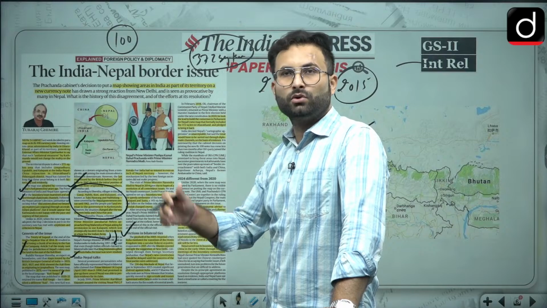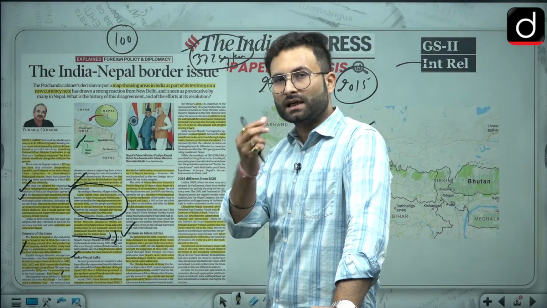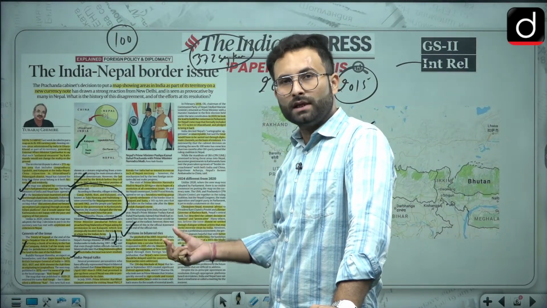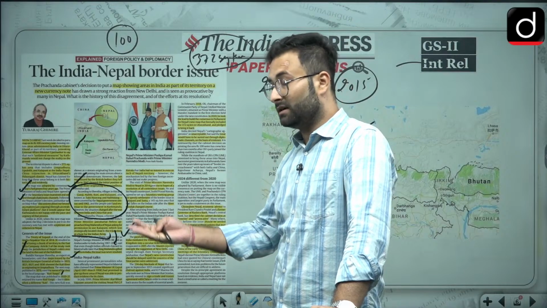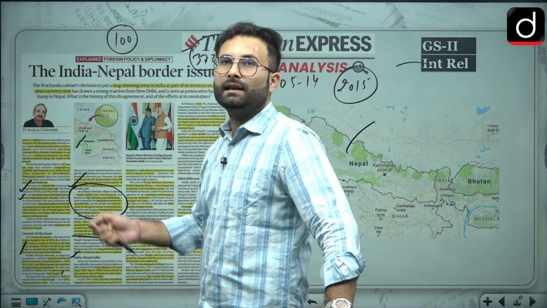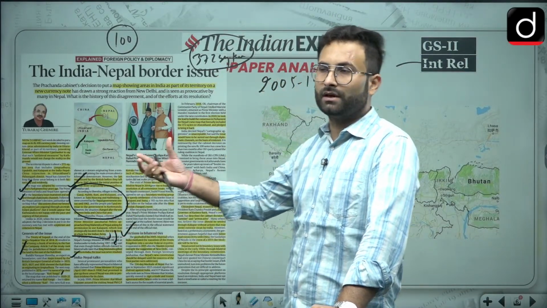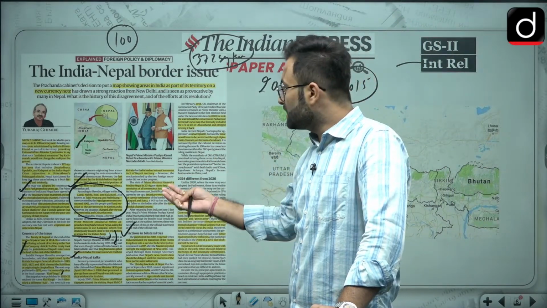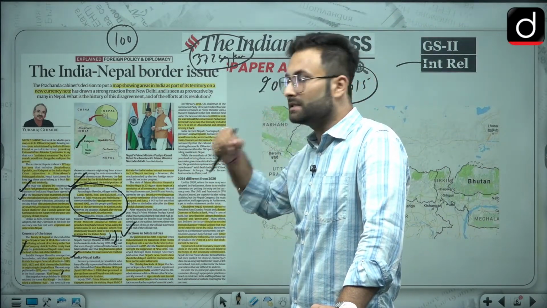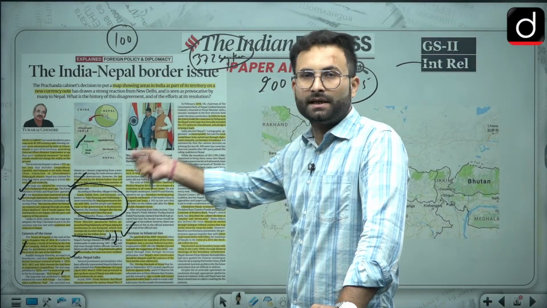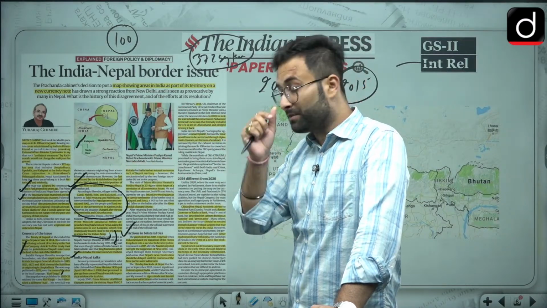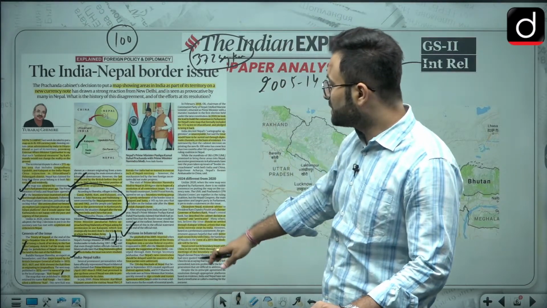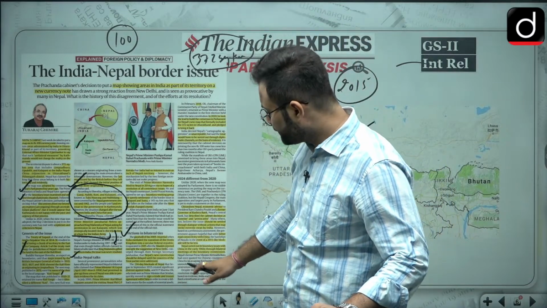But recently there is a coalition government in Nepal, and Mr. Oli is part of the Nepalese government, and within months of joining he has taken this step, which is printing the maps on the currency note. Okay, so that is basically your bilateral ties over here.